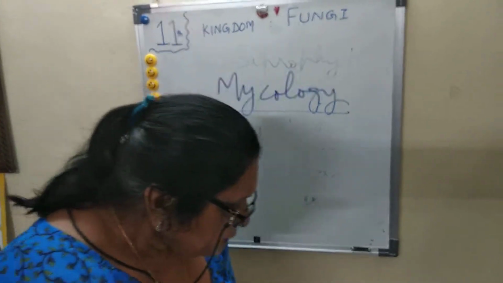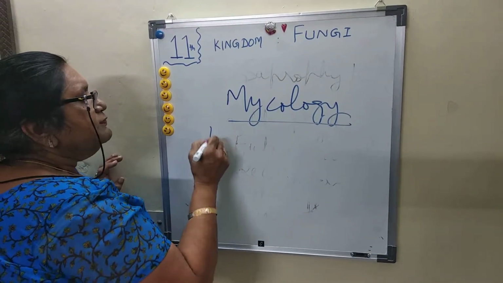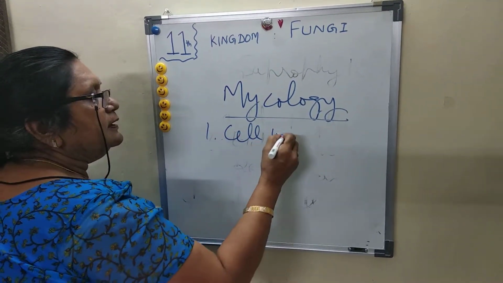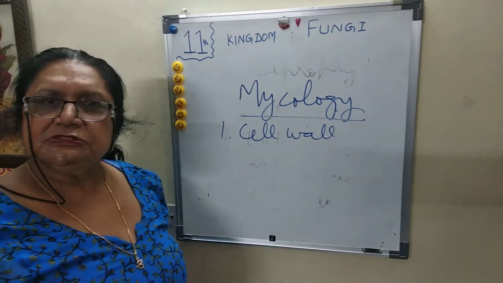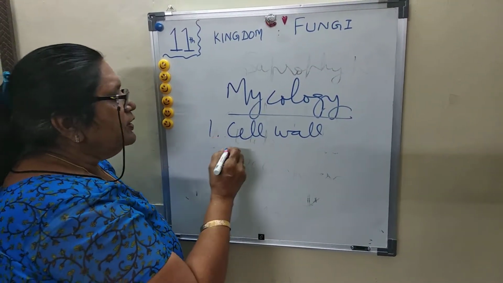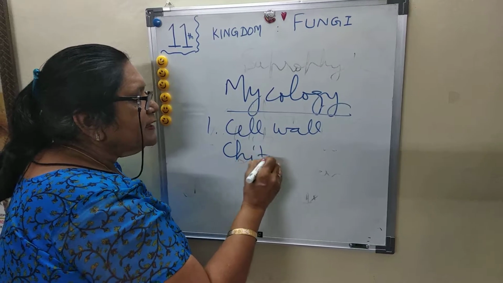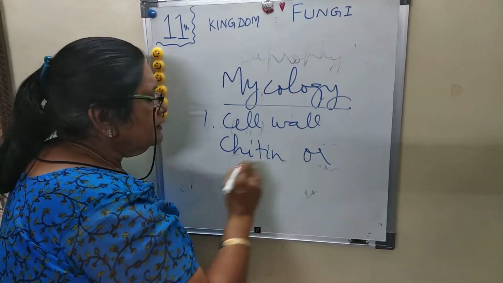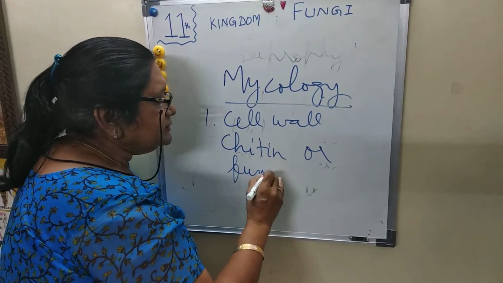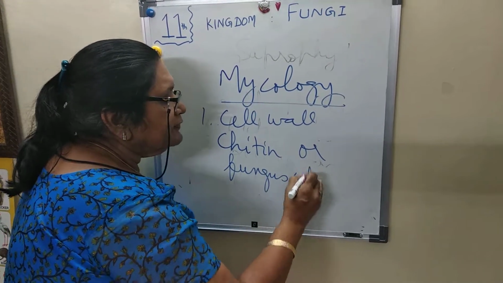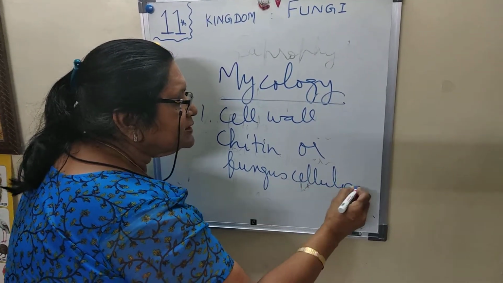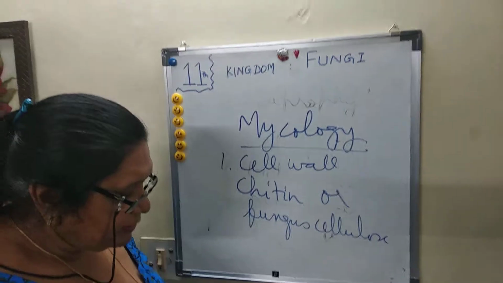Next feature: they have a cell wall, and the cell wall is made up of chitin or fungus cellulose.